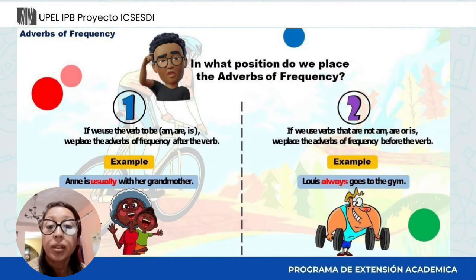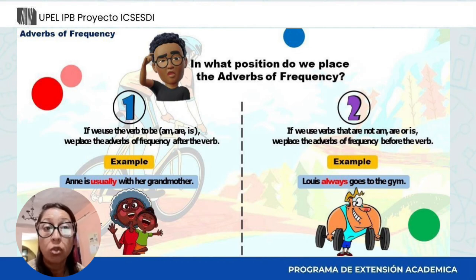But there is an important question. In what position do we place the adverb of frequency? There are two situations. Take a look. Number one, if we use the verb to be, are or is, we place the adverb of frequency after the verb to be. For example, Annie is usually with her grandmother. Usually is the adverb of frequency, and it is placed after the verb to be, as you can see.